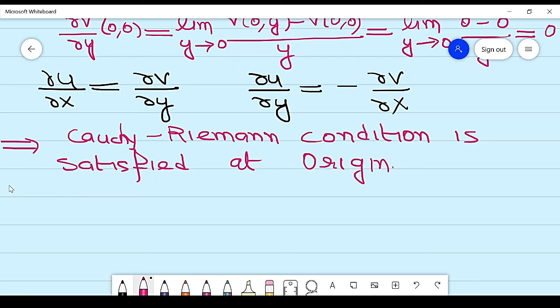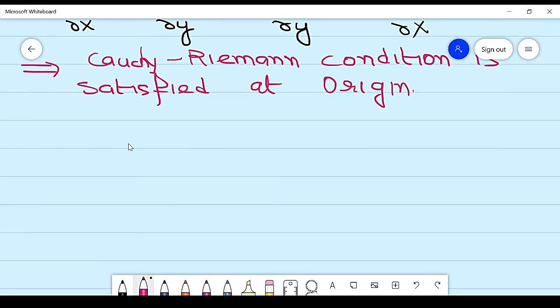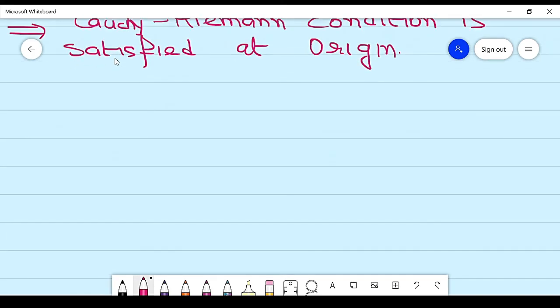Now, but its derivative does not exist at origin. Now we know that differentiability implies continuity. If function is not continuous, then it means it is not differentiable. So f dash 0, it means derivative at the point 0.